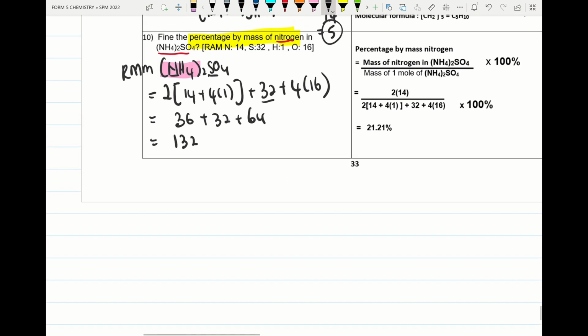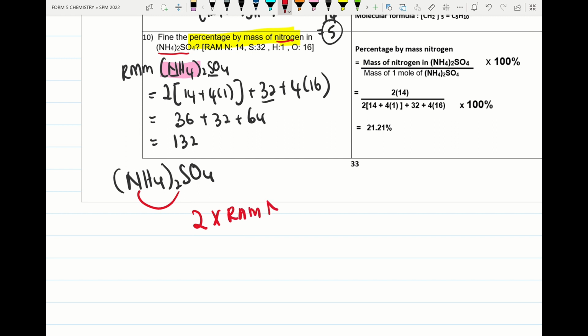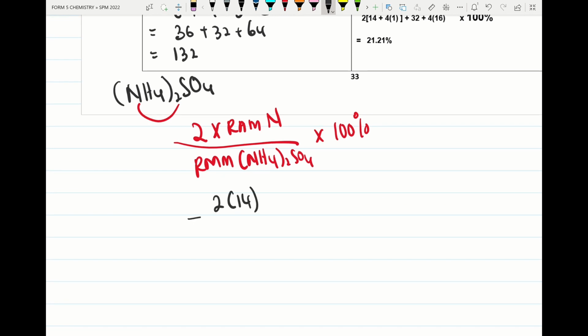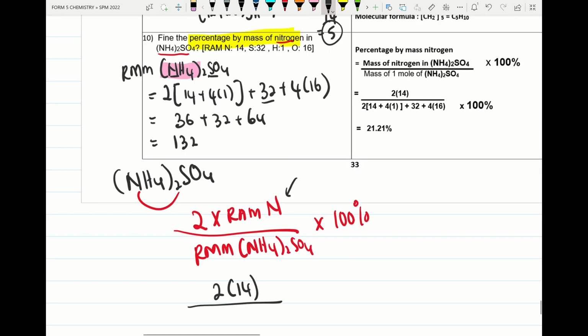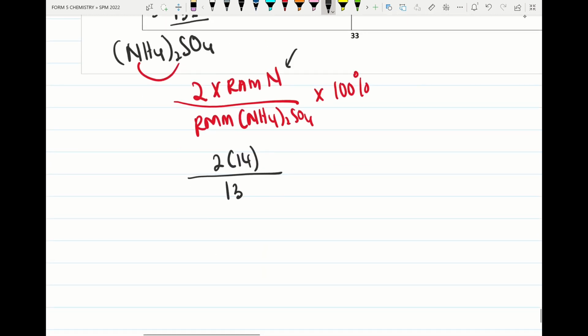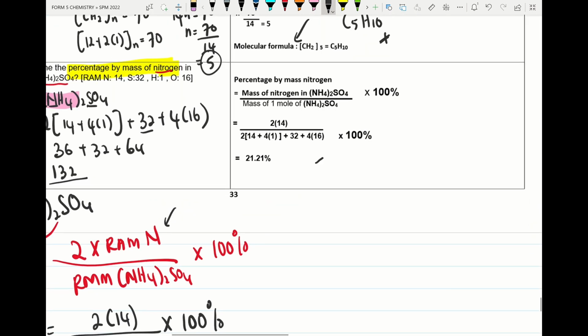How do we find the percentage of nitrogen by mass in ammonium sulfate? Please check the formula of ammonium sulfate. We have a total of 2 nitrogen. So we take 2 times the RAM of nitrogen, divide by the RMM of ammonium sulfate, and multiply by 100 percent. So we take 2 times 14, the RAM of nitrogen. The RMM we already found, so we put 132, and multiply by 100 percent. The percentage of nitrogen will be 21.21 percent, which is the answer given in the module.